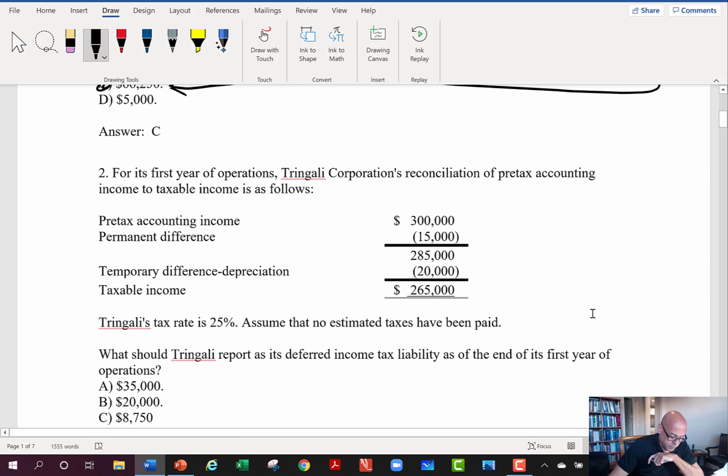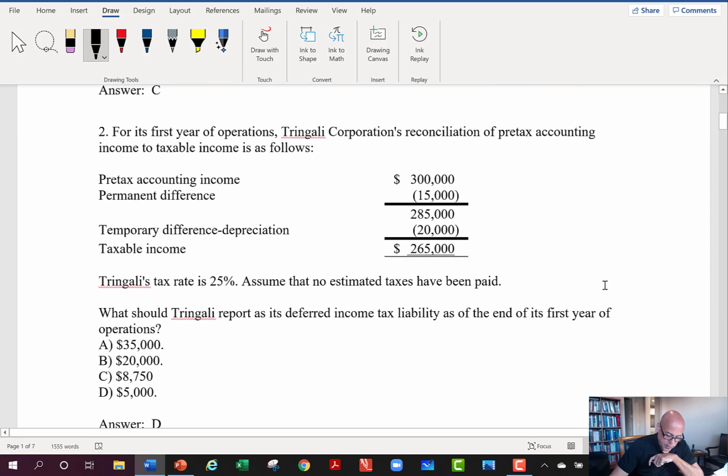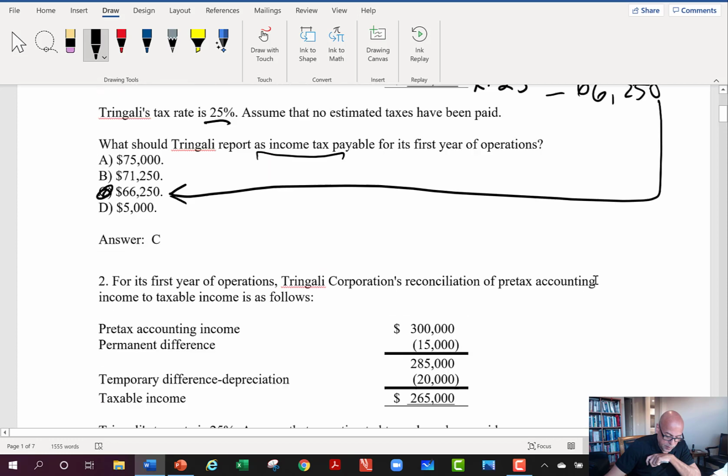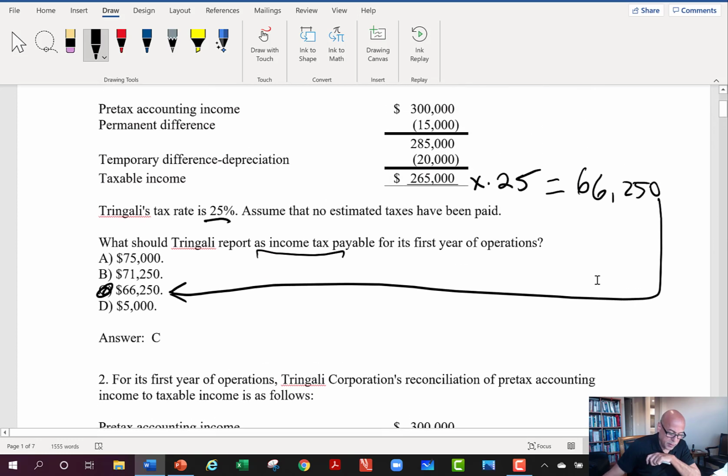Now you come over and we look at the same set of information, but now they want to know, well, what would generate the deferred tax liability? Okay, so what's going to be that deferred portion? And so now we start to take a look and we say, well, look, we have this permanent difference.